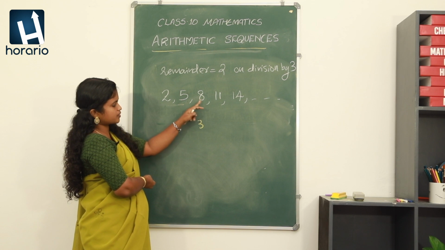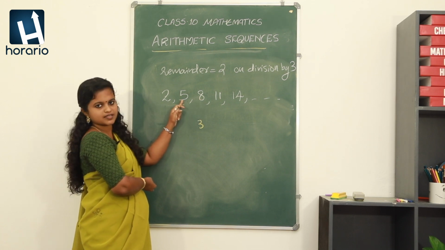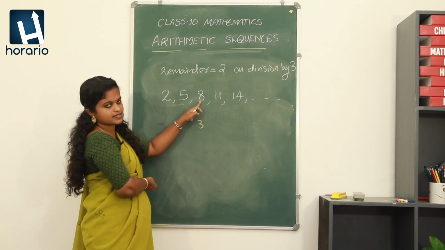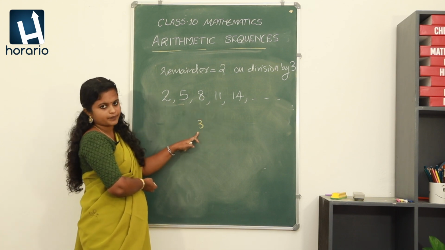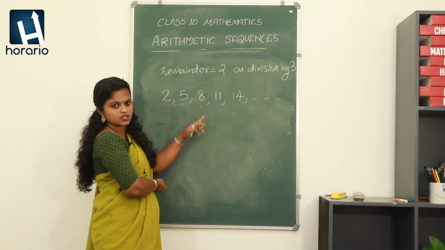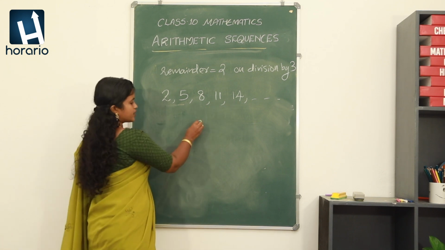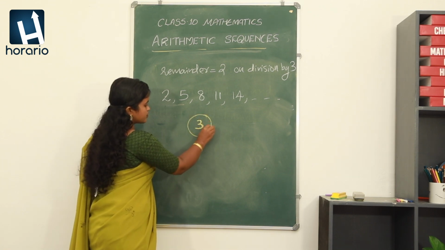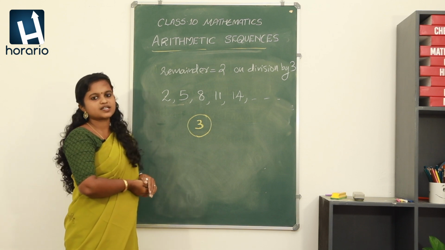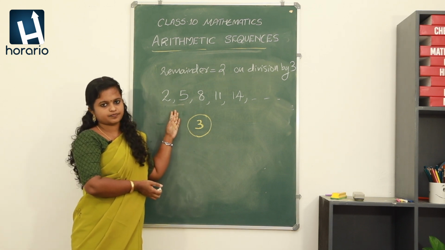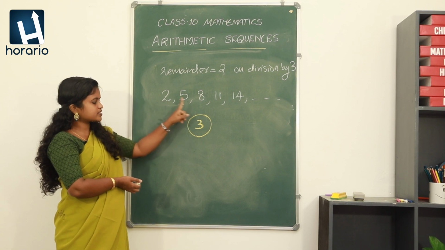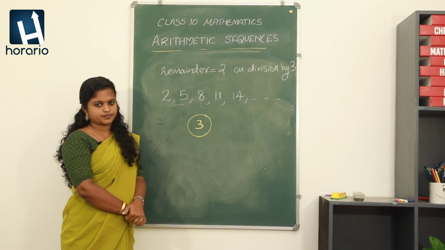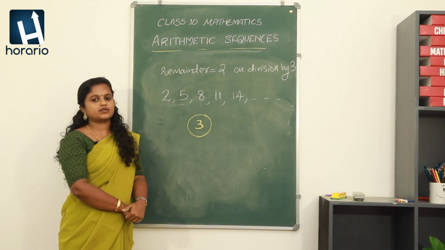The next two terms, 8 minus 5, that is equal to 3. Again it is giving 3. Then 11 minus 8, it is also giving 3. Then 14 minus 11, it is also giving 3, right? So we can see that there is a common difference between the consecutive terms of the sequence and hence it can be called an arithmetic sequence. It is starting with the number 2 and the fixed number 3 is being added to each term in order to get the next term. So that can be called an arithmetic sequence.